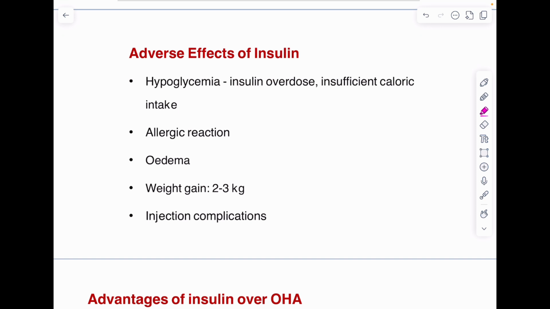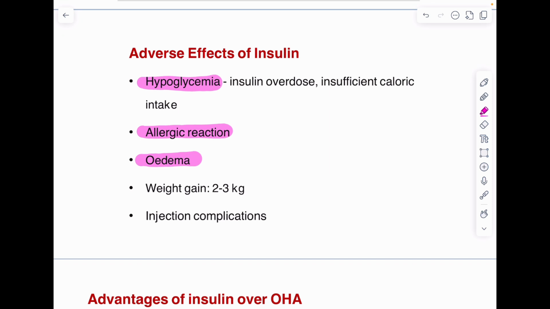What adverse effects should we keep in mind when we start using insulin? Hypoglycemia is one of the very important adverse effects, if the patient is getting overdosed with insulin, or if there is insufficient calorie intake. There may be allergic reaction with insulin. Edema may be there because insulin causes salt and water retention by acting directly on the renal tubule.